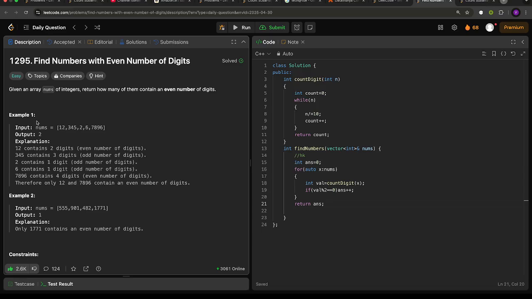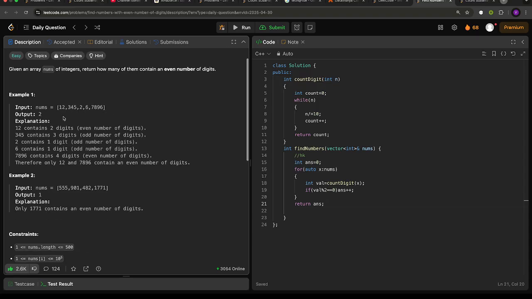So let's understand the question more clearly with this example test case. Over here we are given one array nums, and it has 12, 345, 2, 6, 7896. So we have to count the digits of each individual number, and if it is even, then we increment our answer variable, and if it is odd, then we just continue.